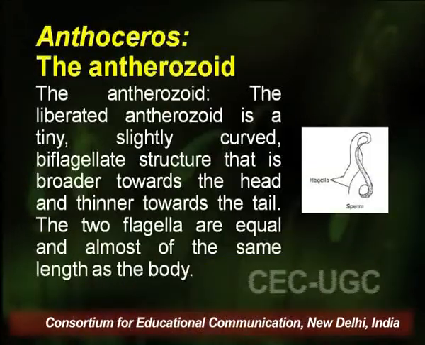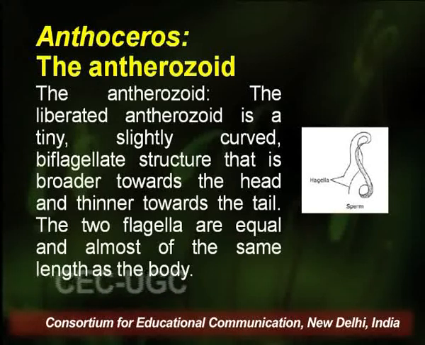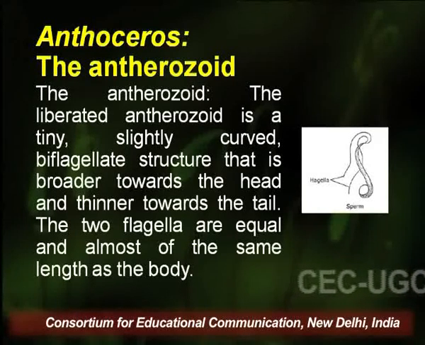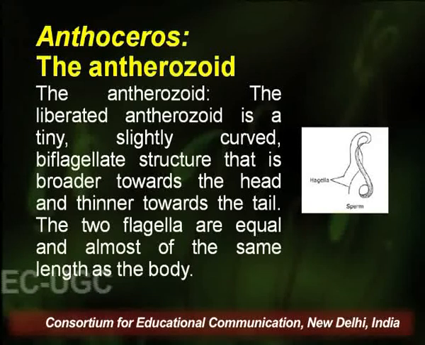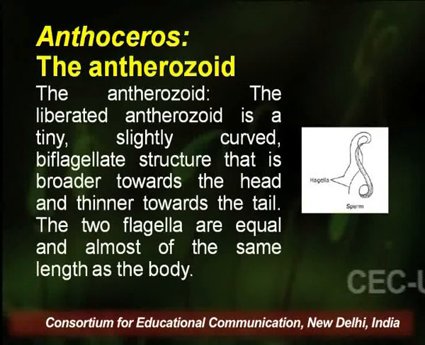As far as the antherozoids of Anthoceros are concerned, these liberated antherozoids are tiny, slightly curved biflagellate structures that are broader towards the head and thinner towards the tail. The two flagella are equal and almost of the same length as the body is.